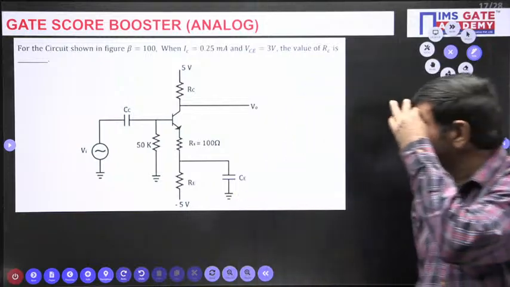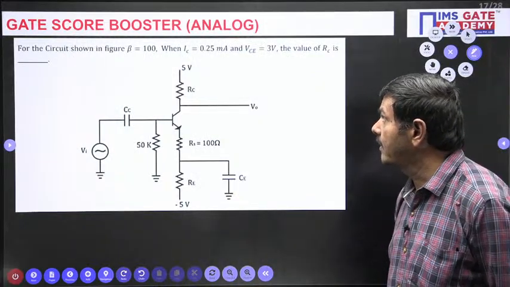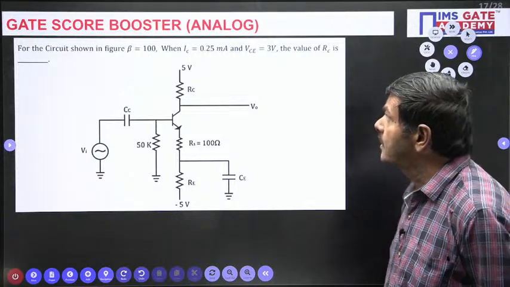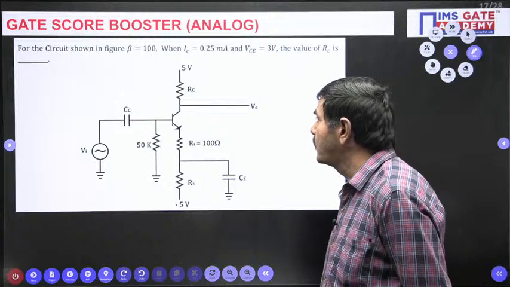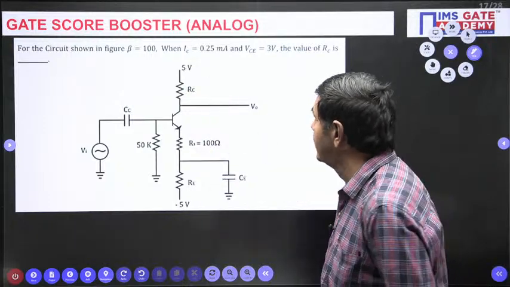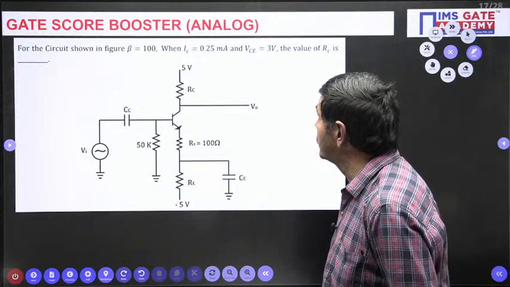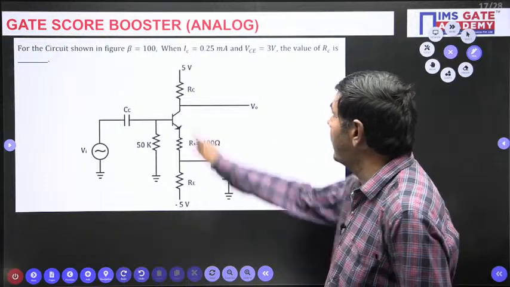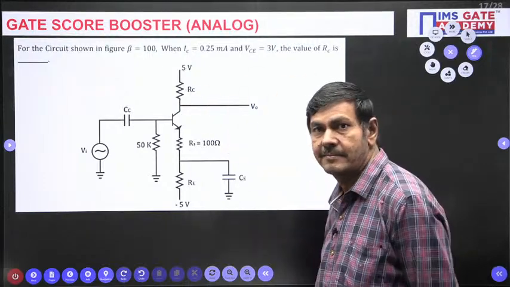This question was given from transistors. For the circuit shown in the figure, beta equal to 100, the current gain of the transistor is given as 100. IC is 0.25 milliamperes and VCE is 3 volts. The value of RC equal to how much is being asked.